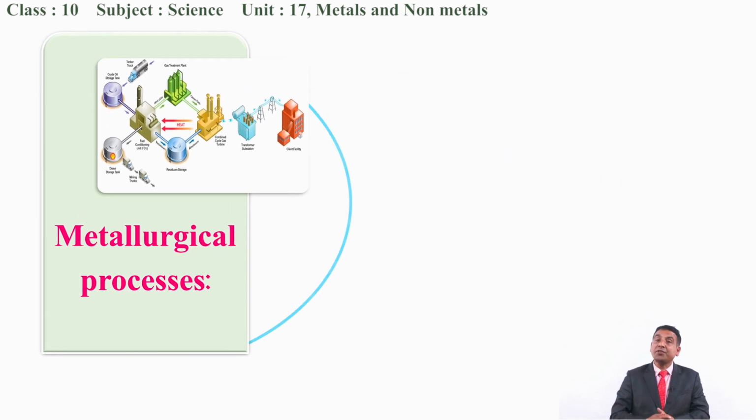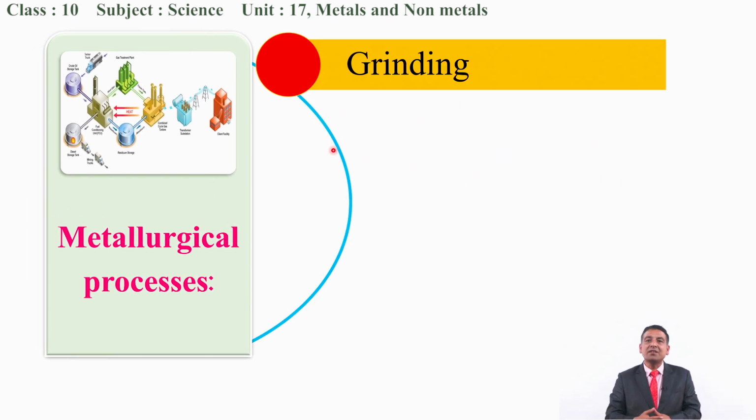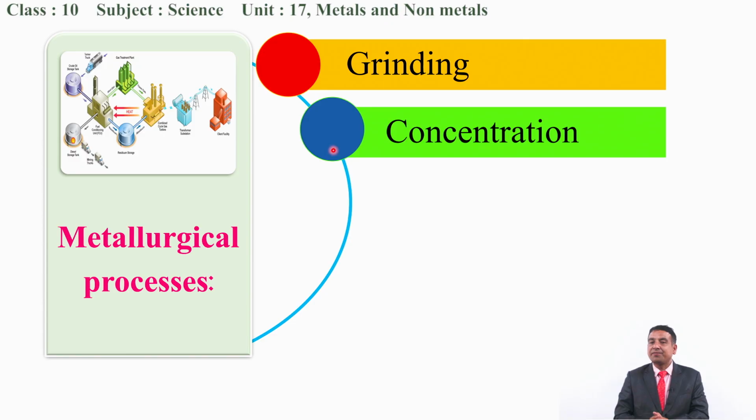In fact, the first step after taking the minerals or ores to the industry is to grind, because big lumps of the ores are taken out. To convert those big lumps into powder form, we grind them with a grinder. The next step is to concentrate, because there will be different types of impurities. Based on the presence of impurities in the ores, we need to follow different types of concentration.